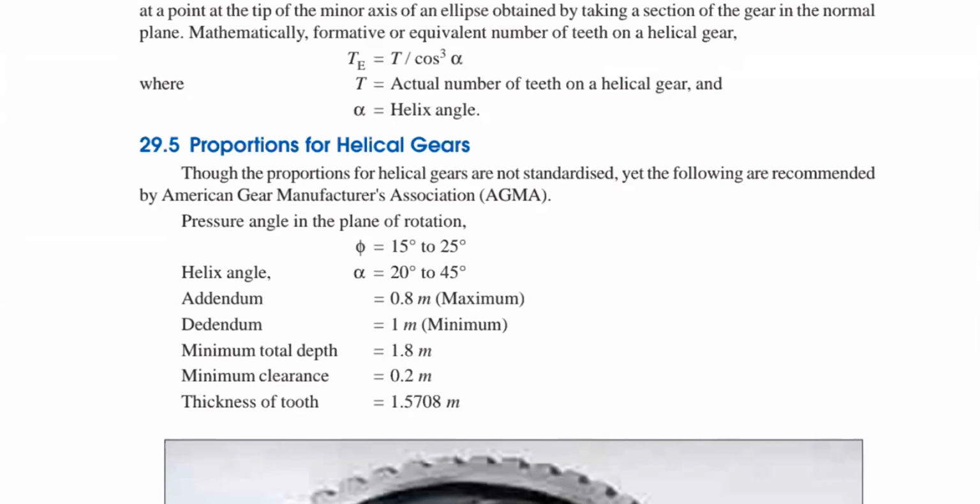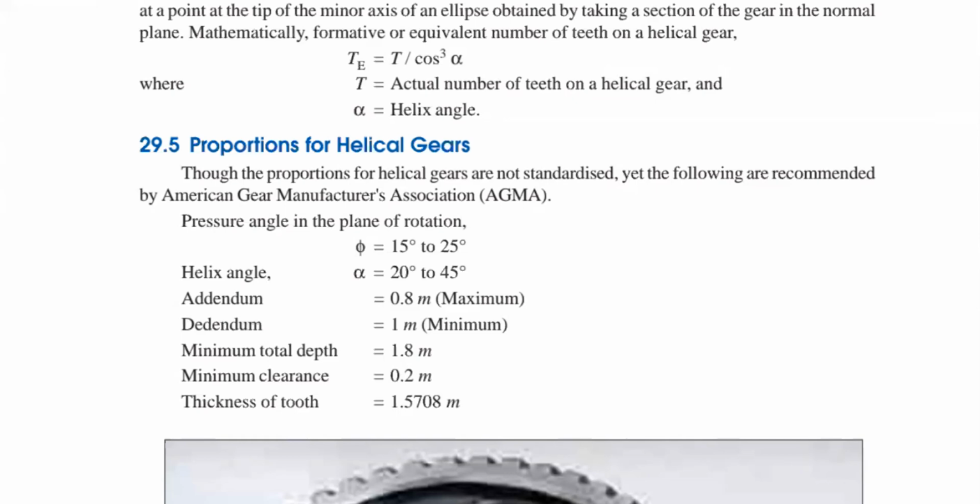Recommendation means based on the observations and the values obtained after a number of experiments and after verifying the results, these kinds of values are suitable. That means you can use them. It does not say that these are the only values you are supposed to use, right? That is the basic point you have to understand.